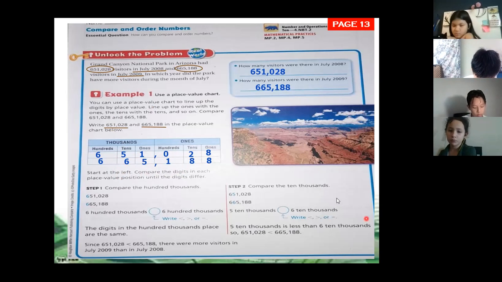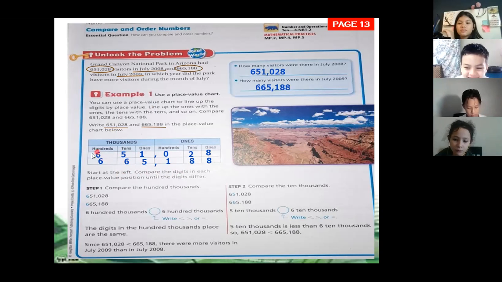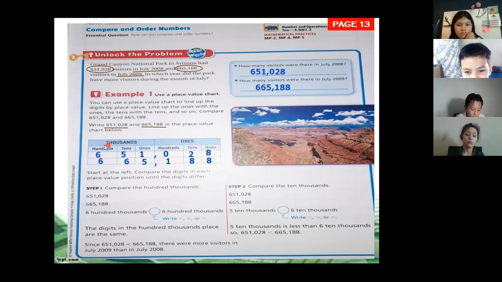On the left, remember we have right and left. Which number is on the left here? It's number 6, right? We're on the left. That's the number 6. So we're going to compare the 6. Compare the hundreds. It says step number 1. The hundreds on the first one is number 6, and the hundreds on the second one is number 6.